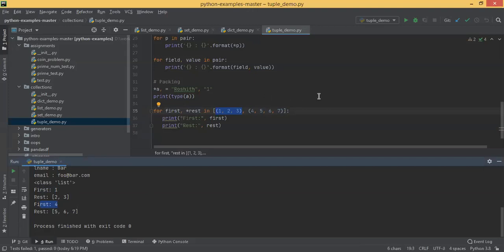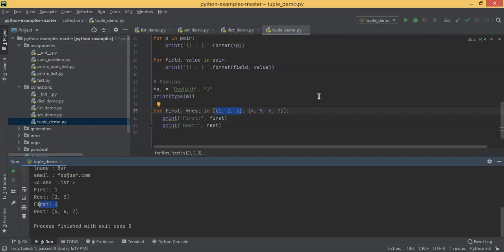Just spend some time. Okay, so people ask what's the difference between list and tuple. The first difference is that a list is mutable and a tuple is immutable. And what's the practical use? You can just say it like that. In an RDBMS, each table has multiple rows. Each row is also referred to as a record or tuple, because a tuple is a collection of dissimilar types of elements.